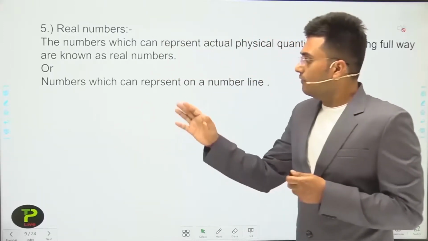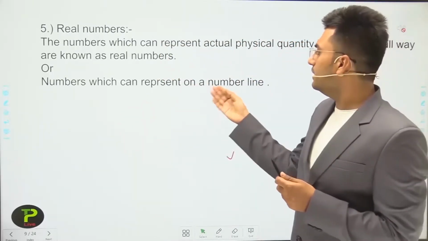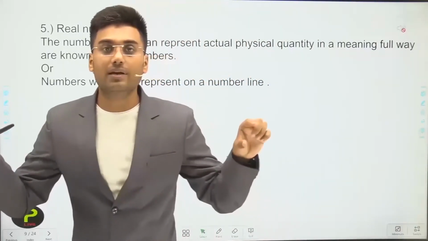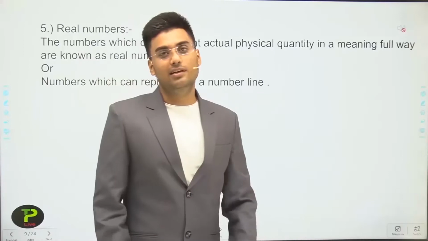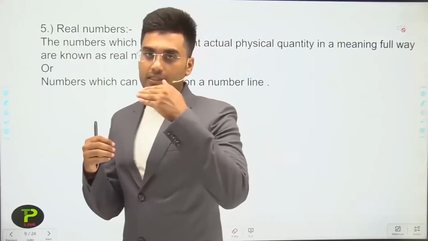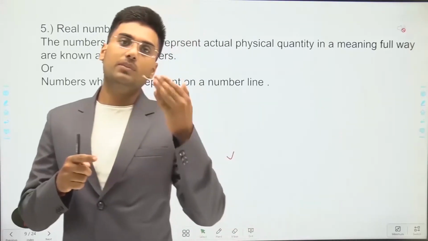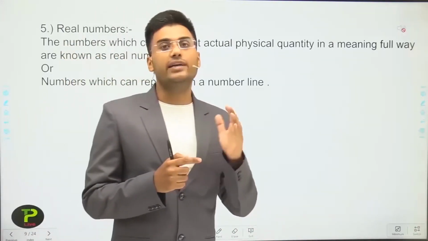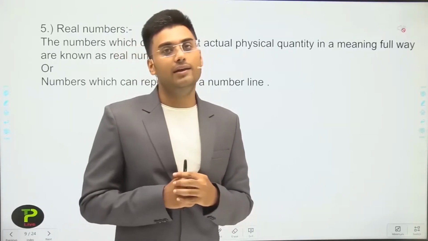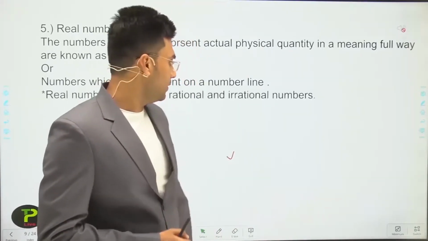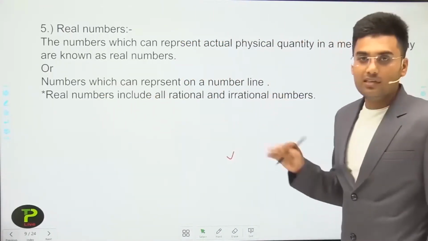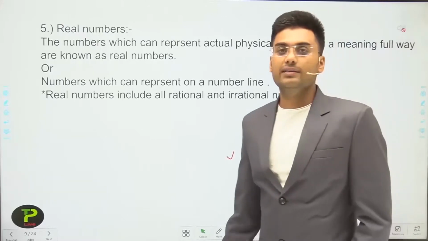Again, we can say that the numbers which can be represented on a number line, on a real number line, are also known as real numbers. So all the numbers which we studied earlier, natural number, whole number, integers, rational and irrational, all are real numbers. So real numbers include all rational and irrational numbers, as I earlier discussed with you.